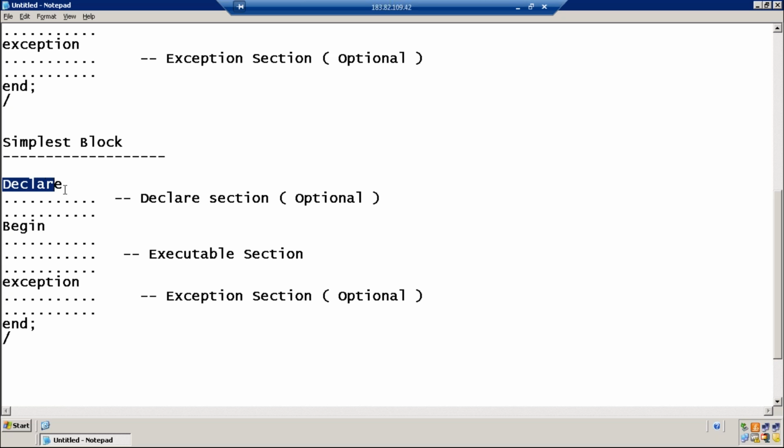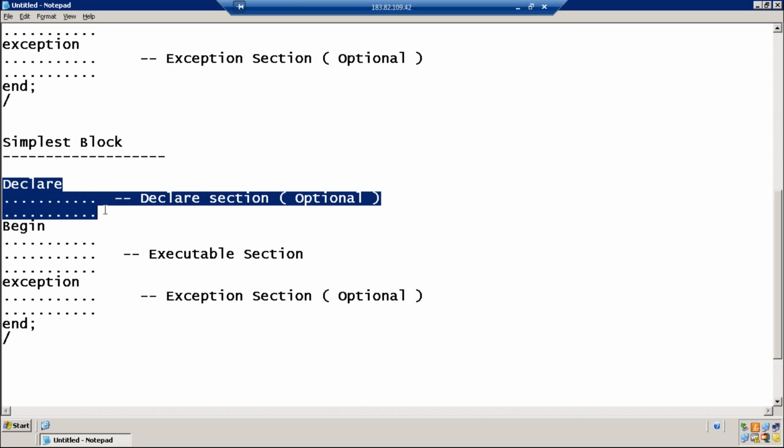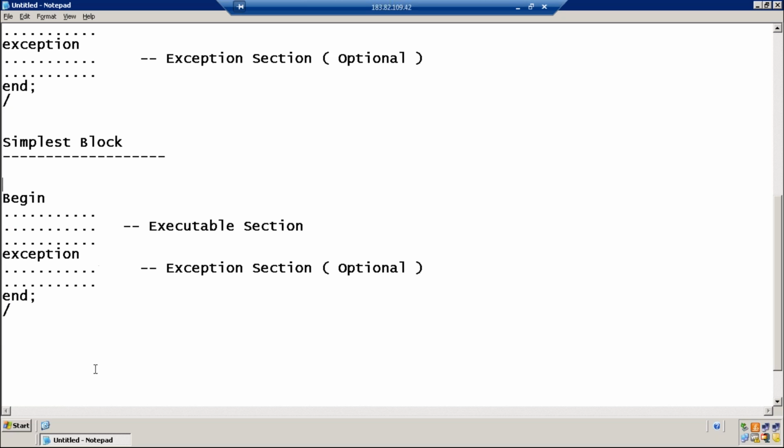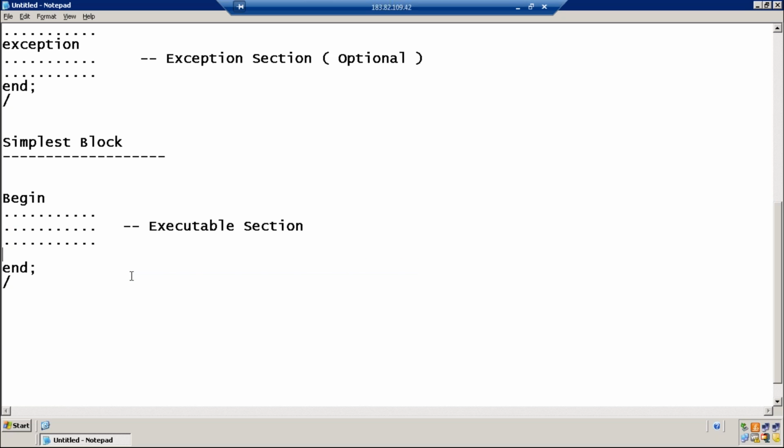Declare section starts with the keyword declare, and I'm removing it. Exception section is also optional. Exception section starts with the keyword exception. All these lines are optional, so I can remove them. So the simplest block starts with begin and ends with end, followed by a semicolon and a slash. So this is how the simple block structure looks, which contains only the required section, that is the executable section.